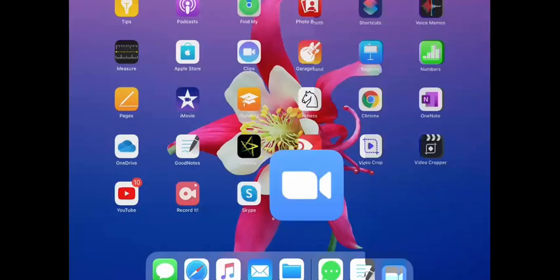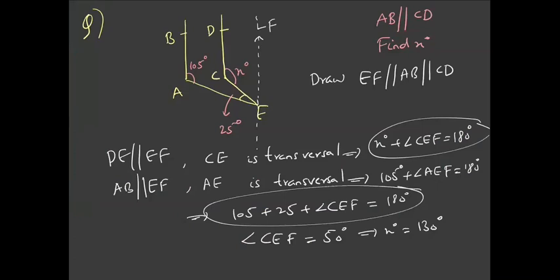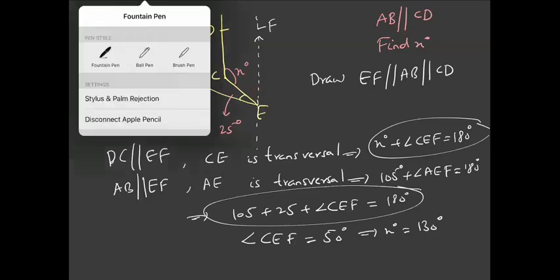Let us quickly go through it again. I drew a line EF which is parallel to AB and parallel to CD. Since DC is parallel to EF, angle X plus angle CEF would be 180 degrees.